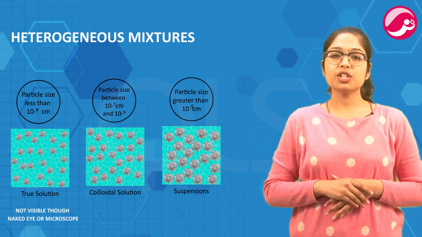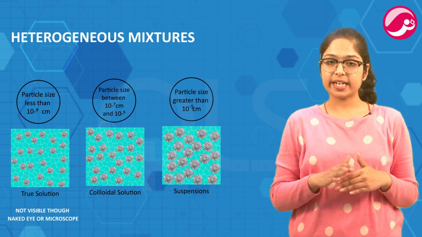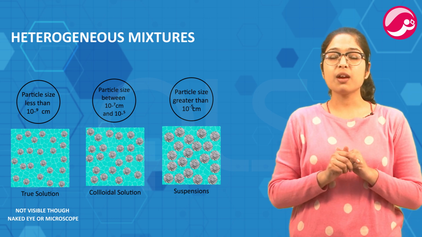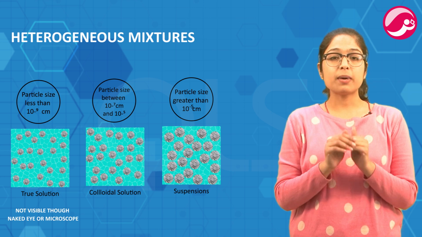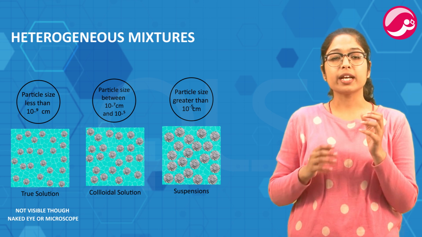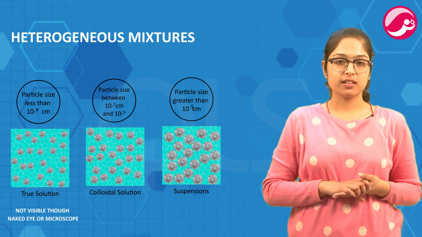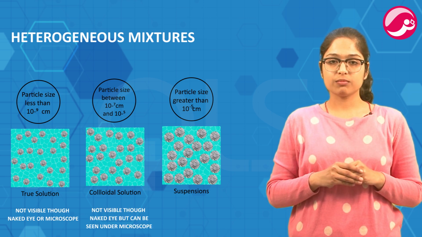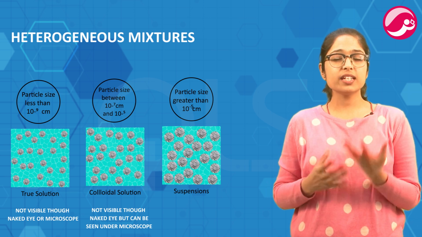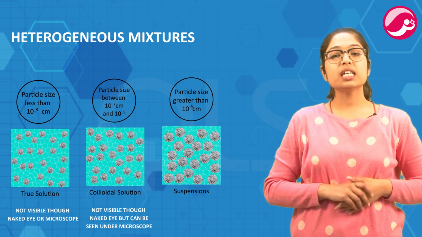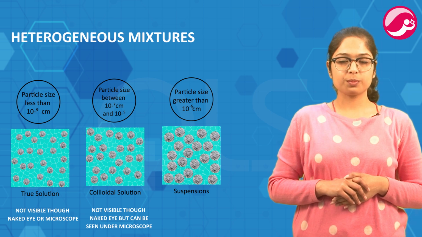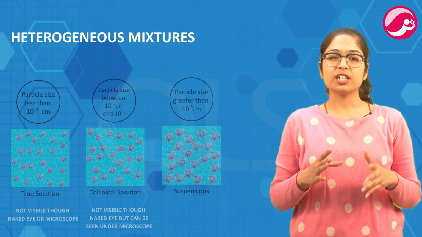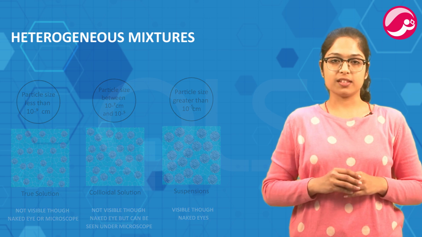The particles of a solution are not visible through naked eyes. They are so small they can't be even seen under a microscope. Solution के particles इतने छोटे होते हैं कि हम उन्हें microscope के नीचे भी नहीं देख सकते हैं. The particles of colloid are also not visible to naked eyes. Colloids के particle को भी हम naked eyes से नहीं देख सकते, but they can be easily seen under a microscope. While the particles of suspension are big enough to be seen through naked eyes.